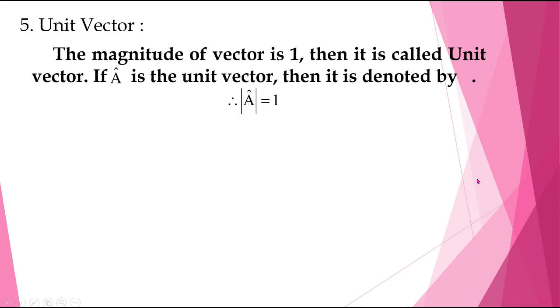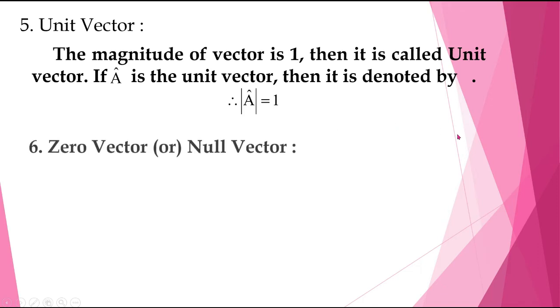If the magnitude of a vector is 1, then it is called a unit vector. It is denoted by a cap. Suppose a cap is the unit vector, its magnitude is equal to 1, denoted by modulus of a cap is equal to 1.